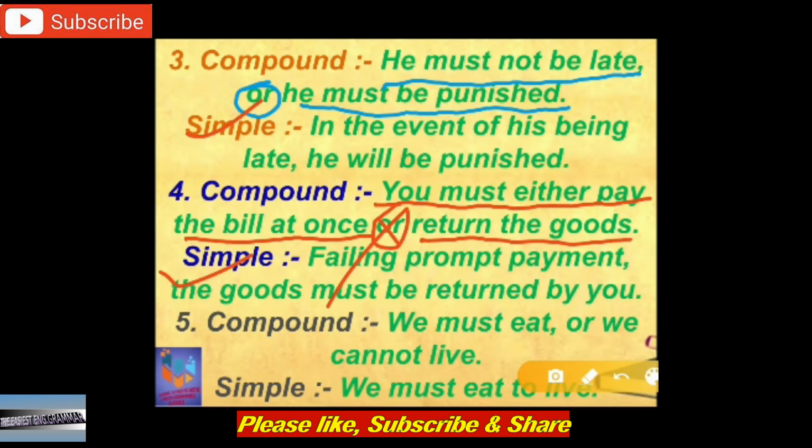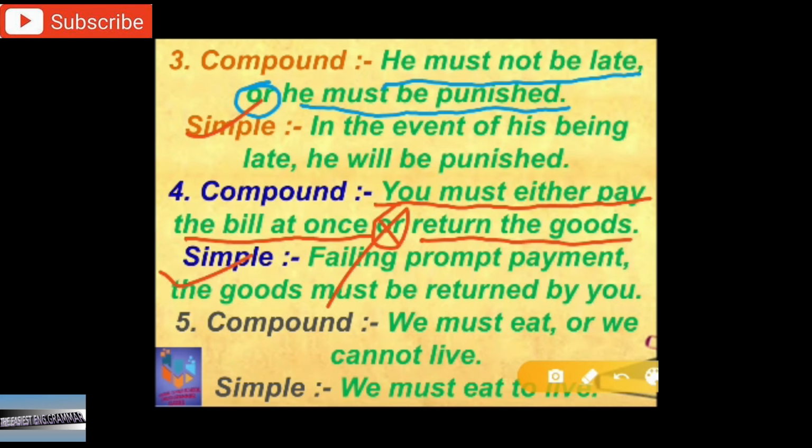Now the easiest example is here to understand how to change compound to simple sentence. If you can keep this sentence in mind, you can change any sentence into a simple sentence. Very easy example: we must eat or we cannot live. We must eat is one main clause, or is the conjunction, and we cannot live. Now remove the or and the we and make a simple sentence. So how will the sentence be? We must eat to live.